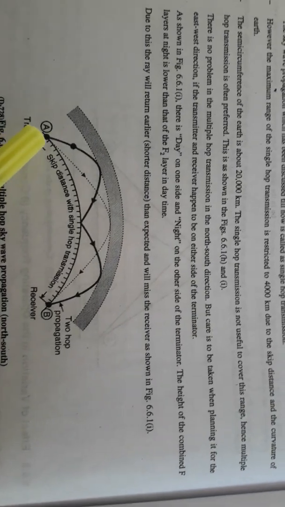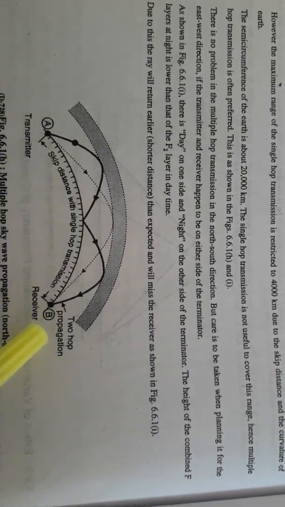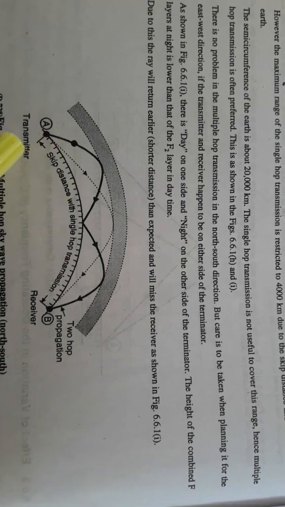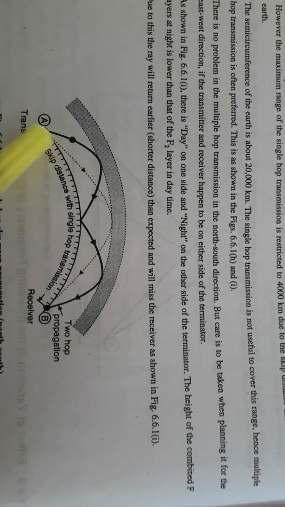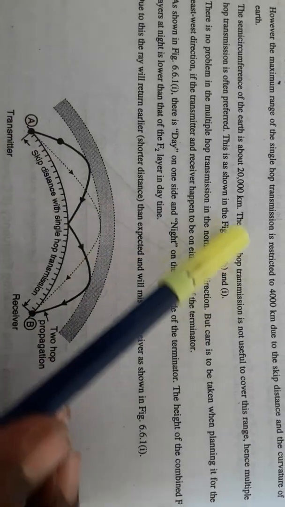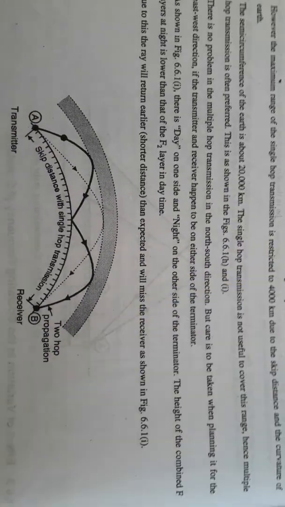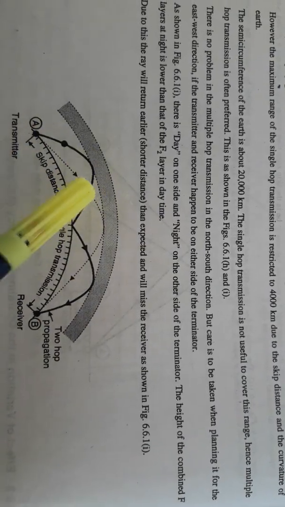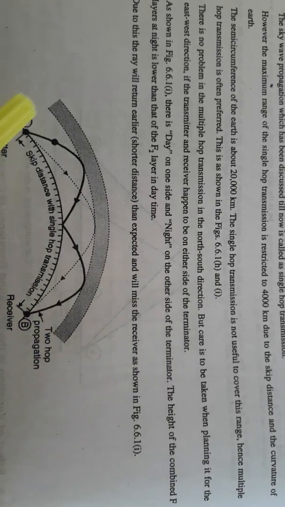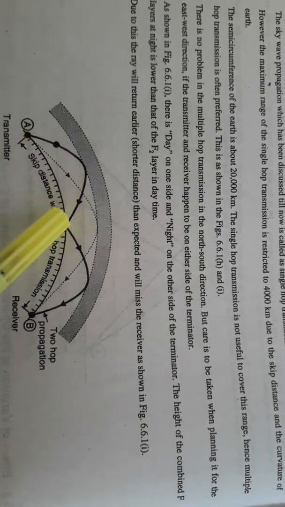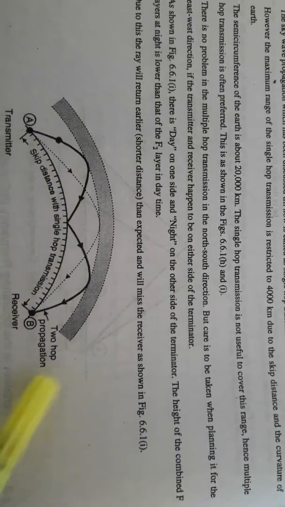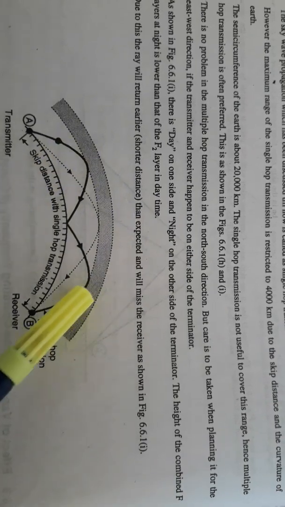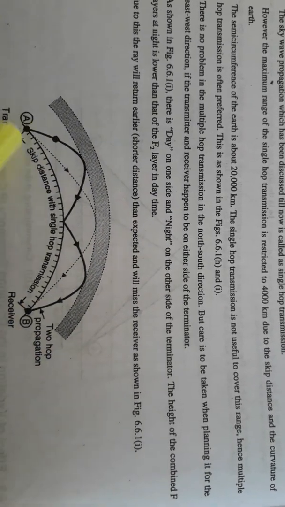Suppose we want to communicate from point A to point B, with the transmitter placed at point A and the receiver at point B, but the distance between A and B is more than 4000 kilometers. At that time, rather than a single hop transmission, we use a two hop propagation. Here you are observing a single hop, and once again a single hop; the combination of two single hops creates two hop propagation. So within two strokes we are sending the signal.